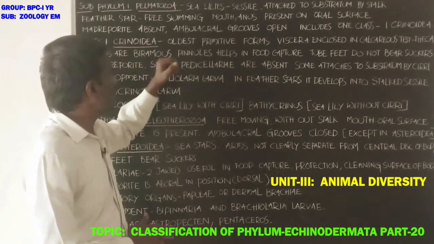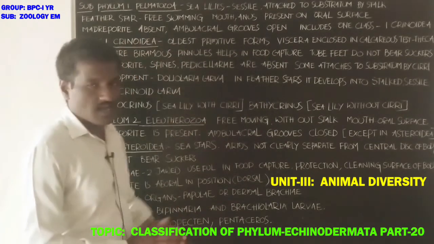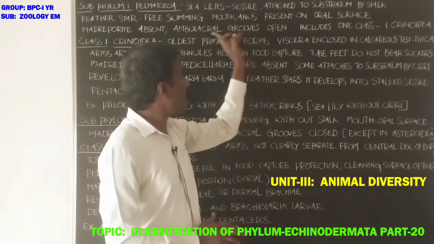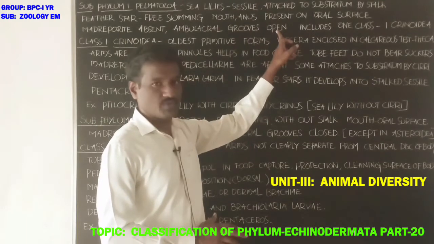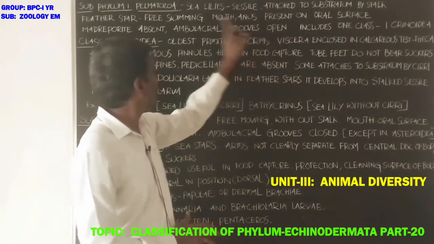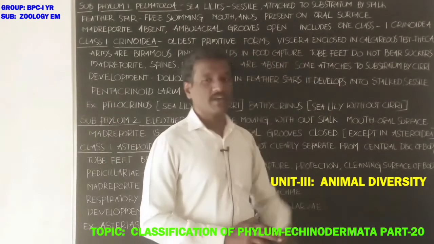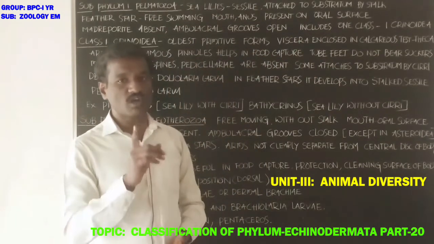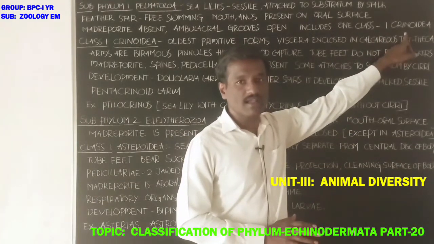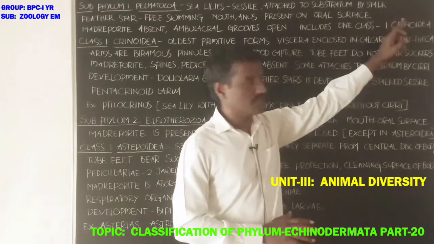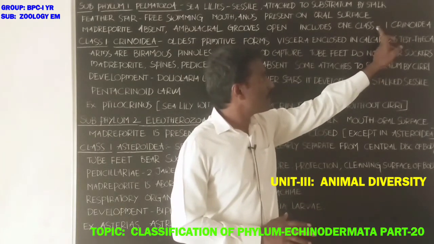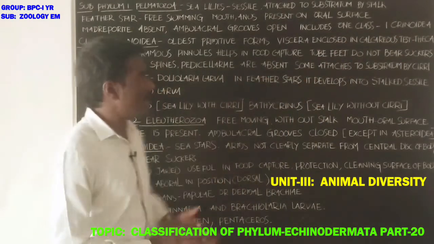In these animals, madreporite is absent and the ambulacral grooves are open to the outside. The subphylum includes only one class, that is Crinoidea.